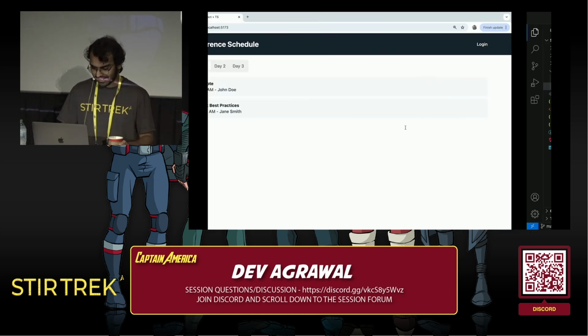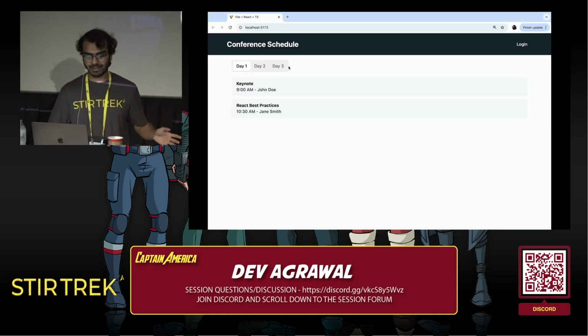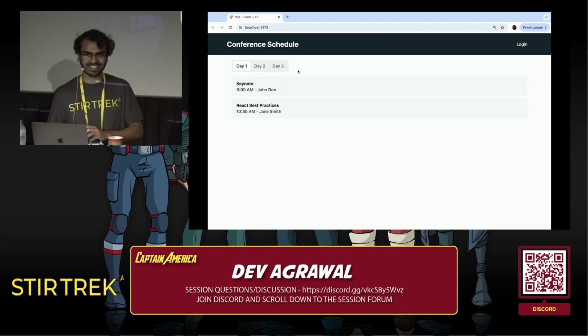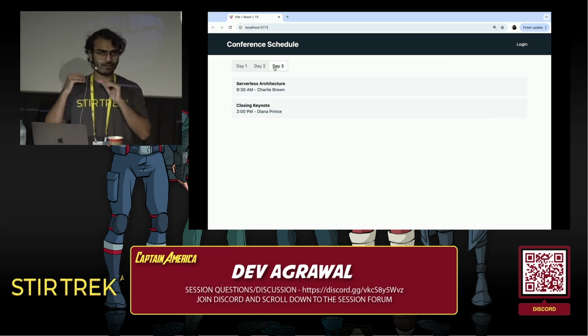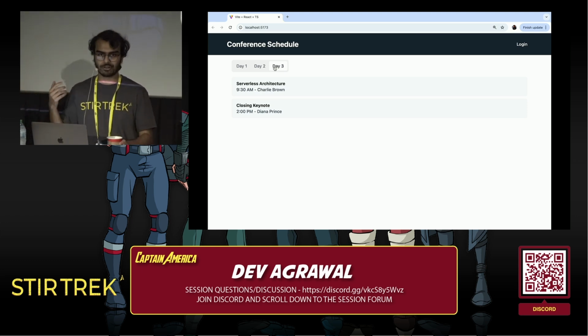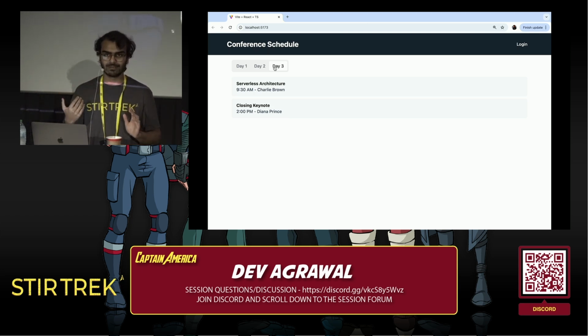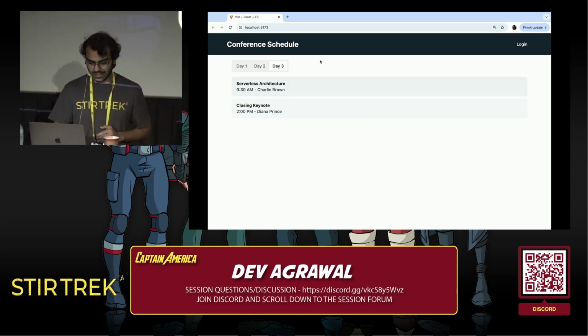OK, but how does that work exactly? How does that look like? Let's refresh here. We're seeing a blank page, and then we see the entire page here. We don't see any intermediate states because we didn't define any intermediate states, and we don't need to. If I switch to day 2, I'm going to click, and it switches. Click, and it switches. So when we transition to a new state that requires some async data, we just wait for it. We wait for everything to resolve, the entire next UI to be rendered, and then we switch to it.